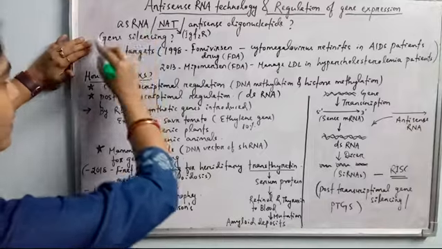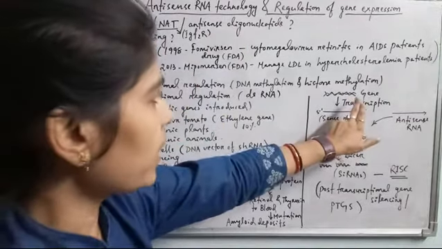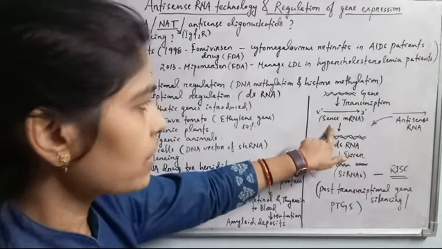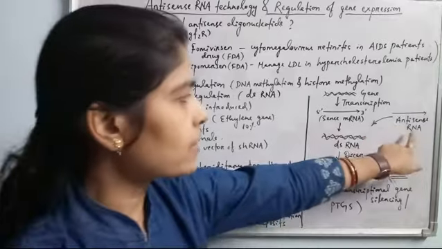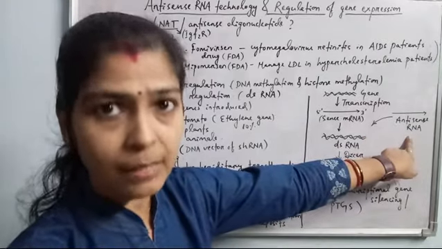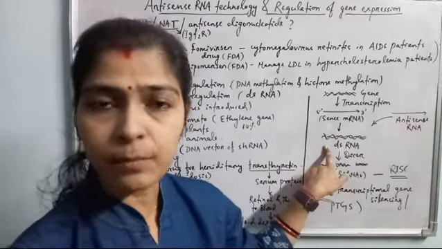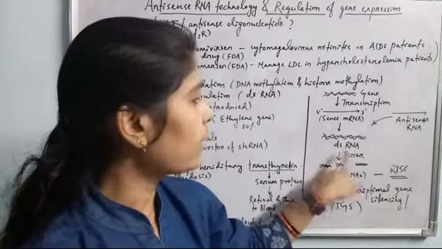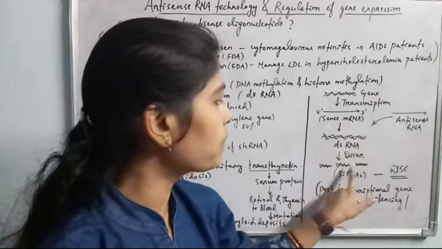How gene silencing occurs with this antisense RNA, we have already discussed. This is the technique here. The gene expresses the mRNA, it is transcribing the mRNA. This is the sense mRNA. This sense mRNA pairs with the antisense RNA which is complementary to it, and forms double-stranded RNA. Double-stranded RNAs cannot exist inside the system. Inside the cell, dicer is the ribonuclease enzyme which can cleave the double-stranded RNA into many pieces.